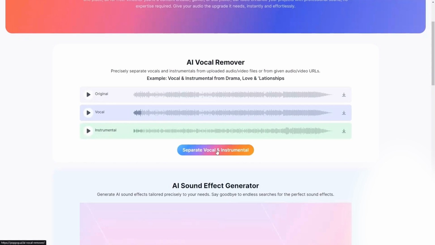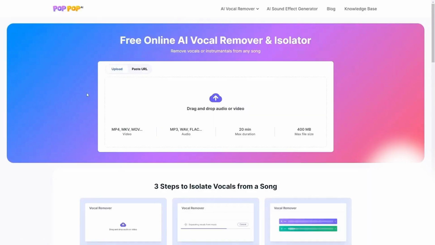With just a few clicks, you can create AI song covers, isolate vocals, and generate sound effects like this.